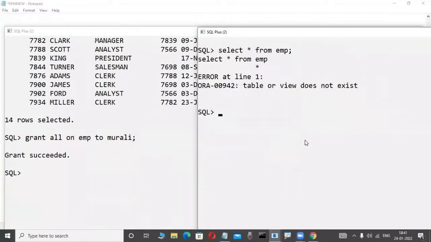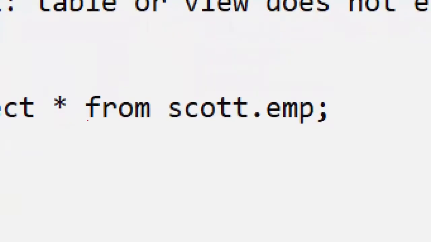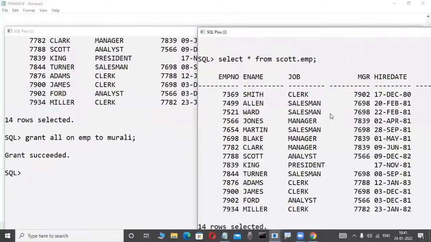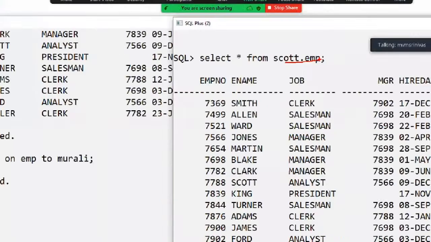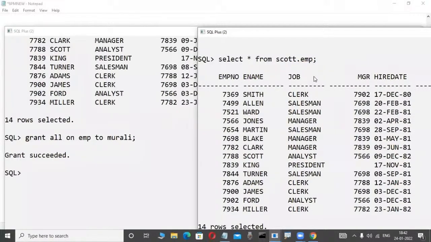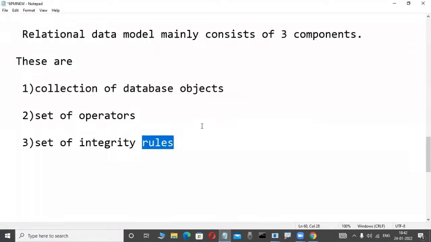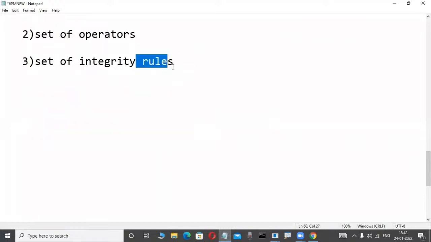Now, if you are good at that rule, then you are successful. Check it out, observe here. Select star from Scott.emp. Scott is an employee, meaning a user. Don't worry, users and all these things you will become familiar with later. Scott.emp, now is it working? Yes, it works. In place of username dot object name, in a real-time project a synonym is used. There are many big concepts, like database link. Understood? Relational data model products always work based on a set of rules.